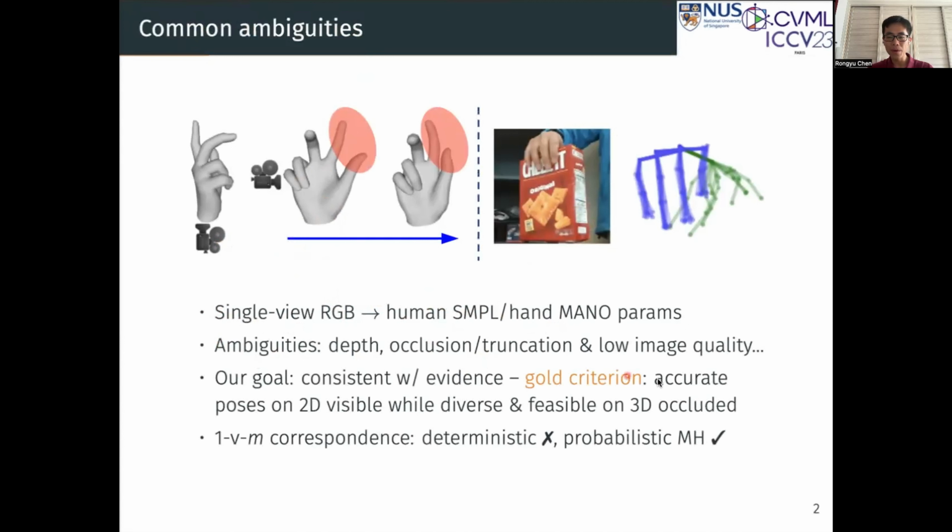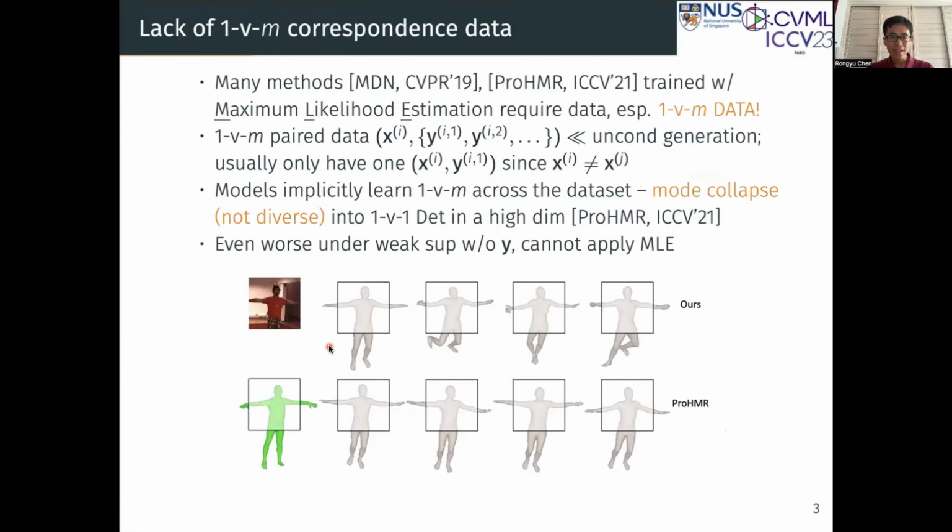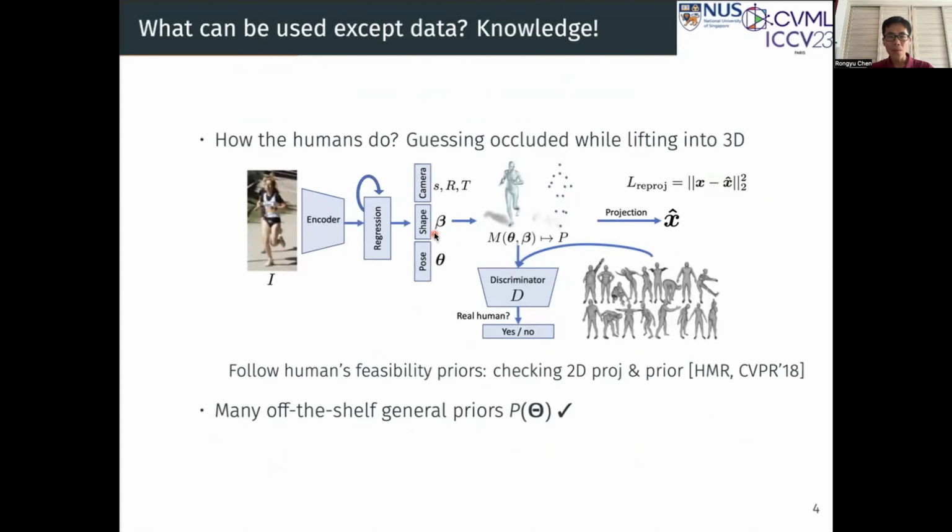To this end, we propose a golden criterion: predicting accurate poses on 2D visible, while diverse and feasible on 3D occluded keypoints. There are not many explicit one-to-many correspondence data in the current datasets for the model to learn. Thus, the model will degrade into deterministic, as shown in the second row in the figure. On the other hand, weak supervision is easier to obtain, but MLE totally fails in this case. If there's no data, what can be used?